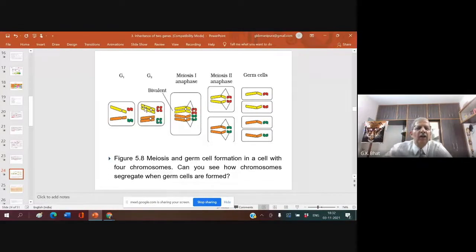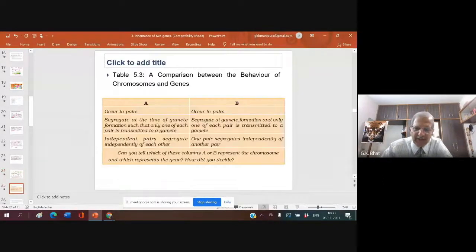We say that if the DNA is 2C here, it is 4C here, 4C here, and then 2C here, and again 2C here. So you see replication of the DNA results in duplication of the chromosome, and the duplicated chromosome gets separated in meiosis 1, then in meiosis 2, sister chromosomes separate. So each gamete gets one allele, one gene per character. I hope you understood. This is what the law of independent assortment says.